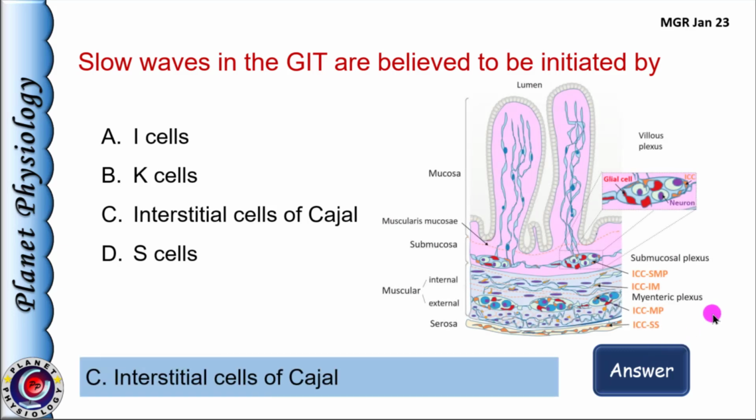Interstitial cells of Kahl. These are specialized pacemaker cells found in smooth muscle layer of GIT as indicated by the orange color in this picture. They generate rhythmic electrical slow waves which serve as basis for regulating frequency and coordination of gastrointestinal contractions. These slow waves trigger muscle contractions responsible for movement of the food through the digestive tract. I cells secrete CCK-PZ, K cells secrete GIP, while S cells release secretin.